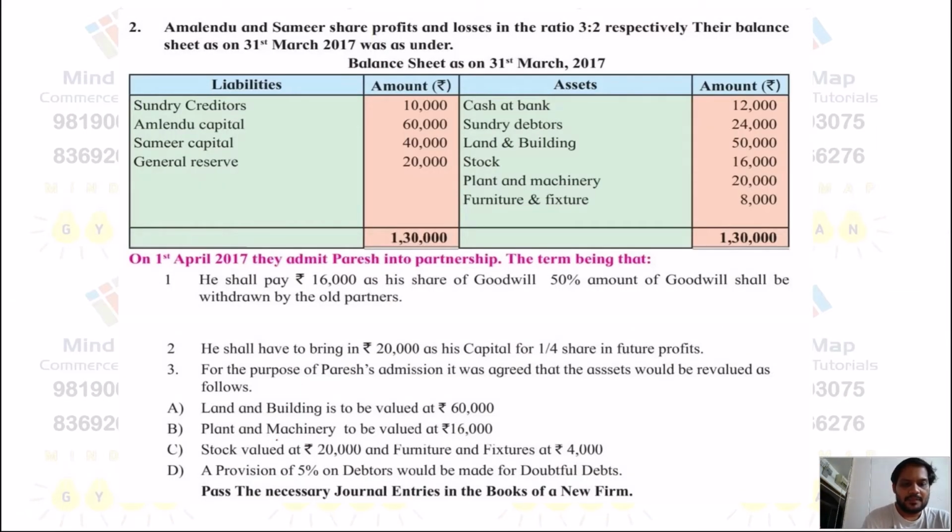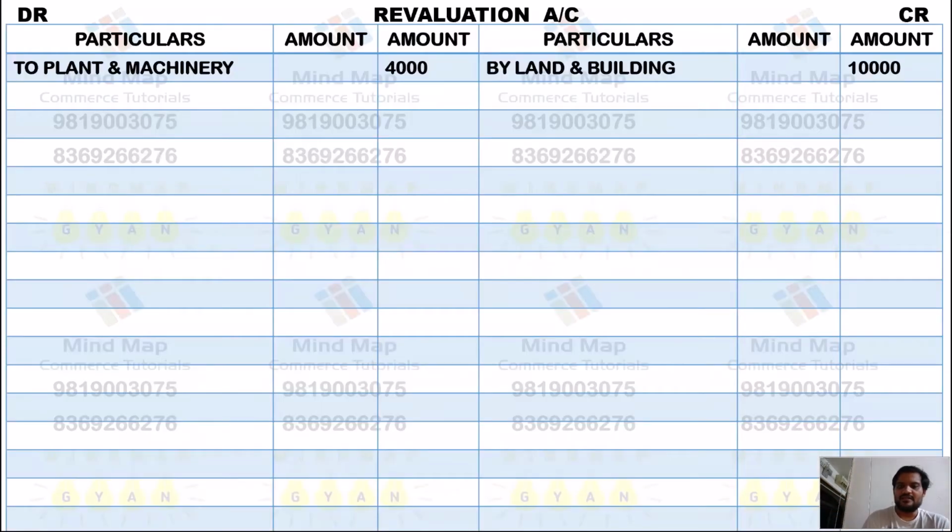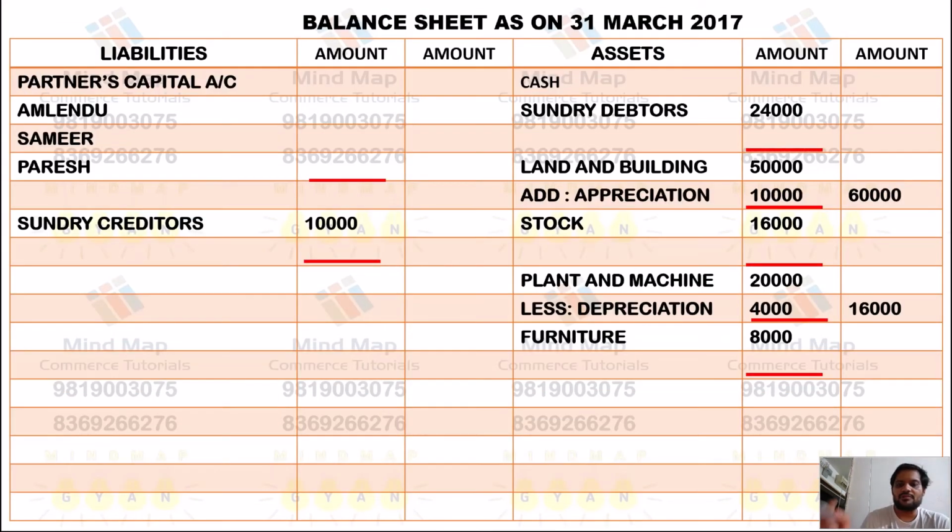Now plant and machinery is to be valued at 16,000. So the plant value of 16,000 is over here, and the plant and machinery book value is given as 20,000. So 4,000 depreciation: revaluation debit 4,000 over here, and the second effect, we subtract 4,000 from the plant and machinery, so ultimately it will give 16,000.